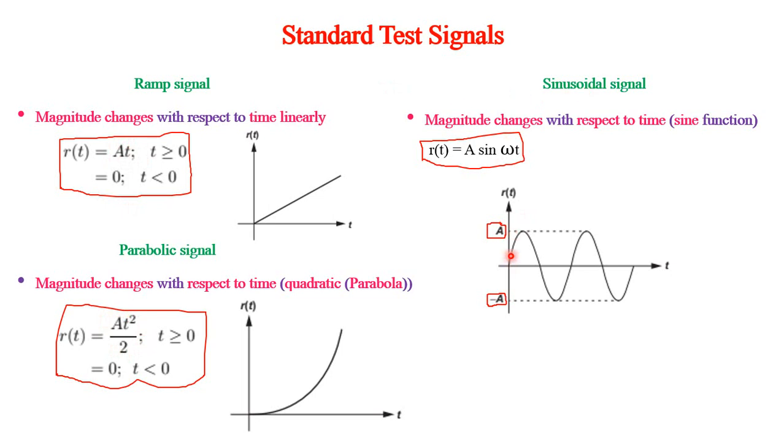Sinusoidal signal. So for a sinusoidal signal, the magnitude changes continuously with respect to time. So it will have positive as well as negative values. So the peak in the positive is represented by A and the negative peak is represented by minus A. So mathematically R of t is equal to A into sin omega t.